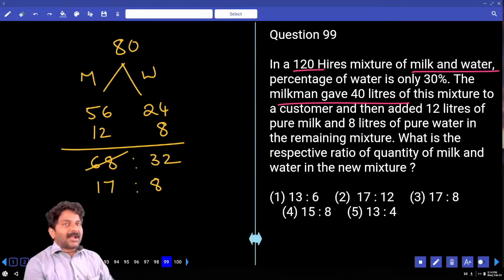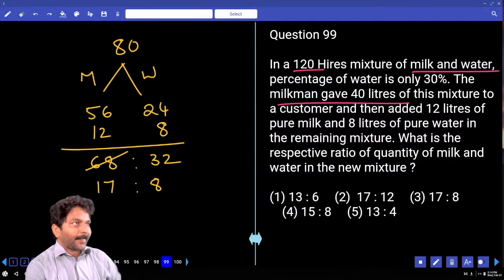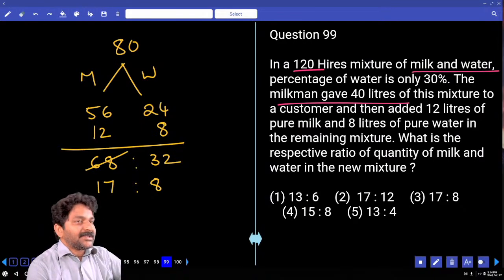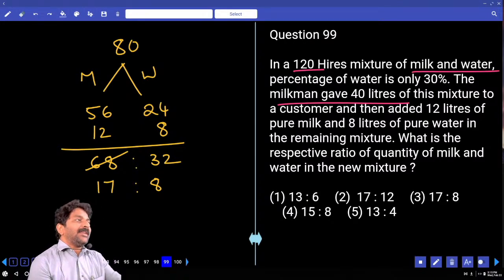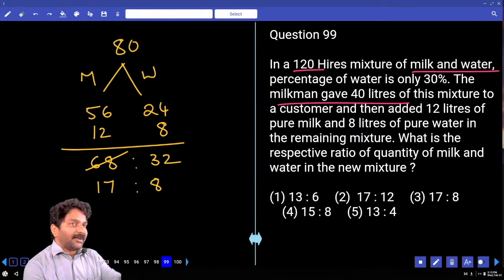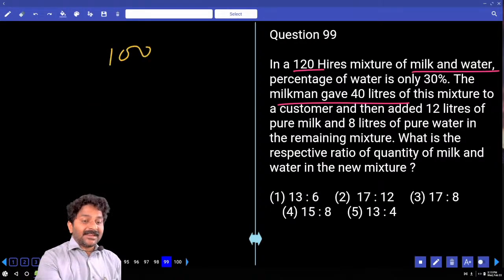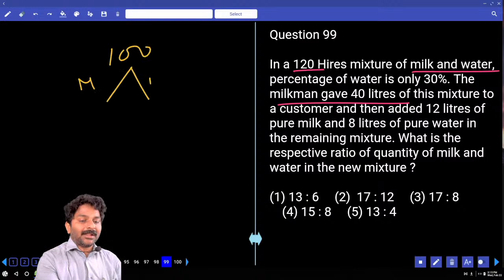Without doing this, I answered the question. Initially 120 liters is there. 40 liters taken out. How much is there? 80. Then 12 liters and then 8 more liters. Total 20 liters added. How much is the total quantity now? 100. So now in this 100 we have milk and then water. Correct? And we were asked to calculate the ratio.